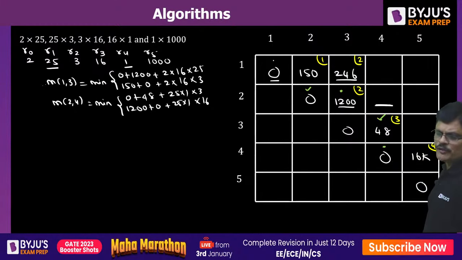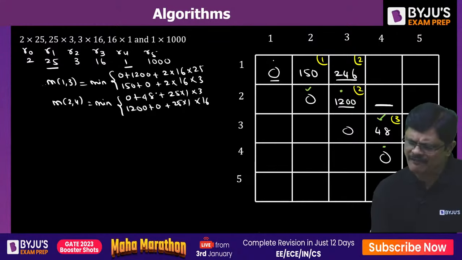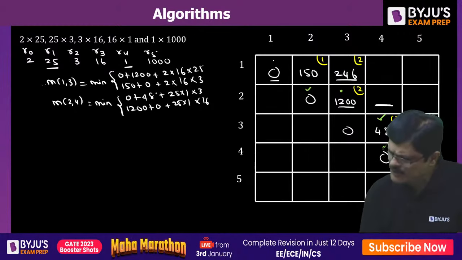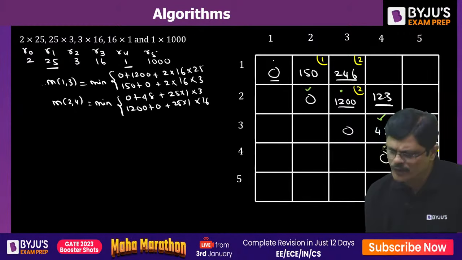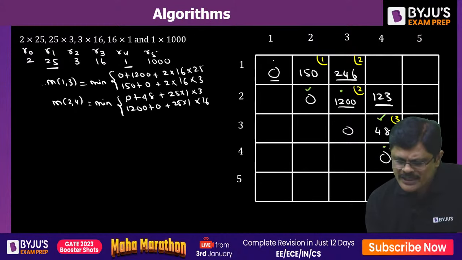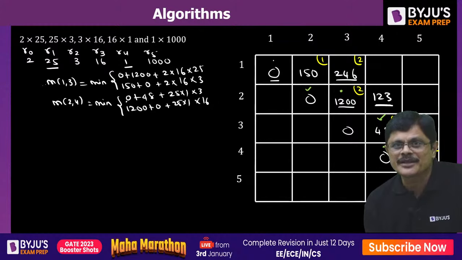But out of these two, which one is smaller? See, obviously 1200 is a big fellow. Throw it out. So the smaller fellow is 75 plus 48. 75 plus 48 how much? 78 plus 48. Is it not 123? So if you use this, K value will be what, sir?